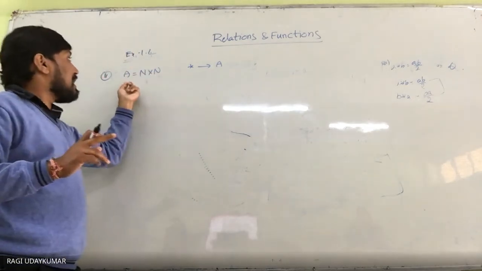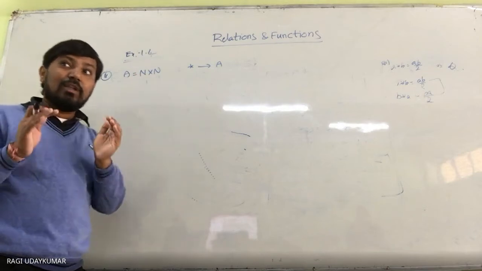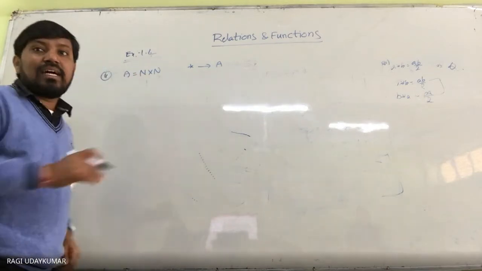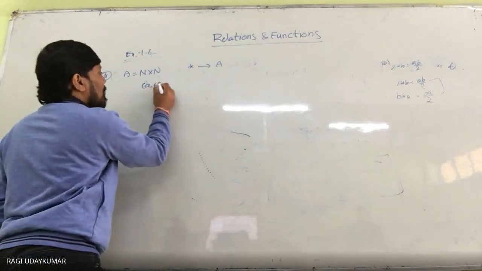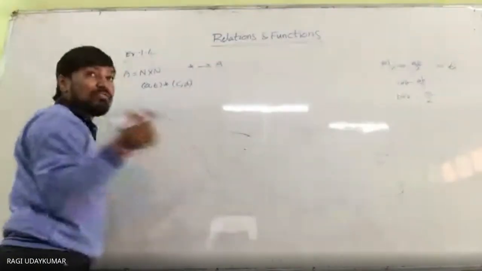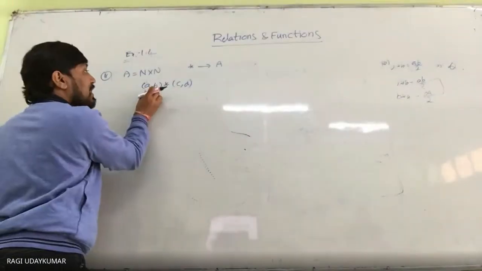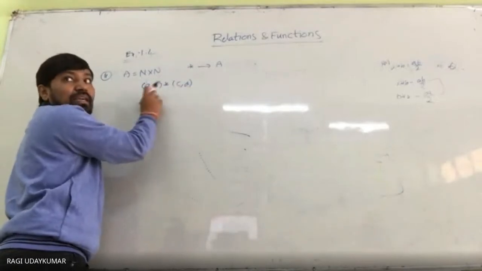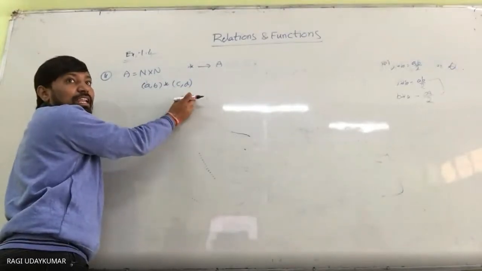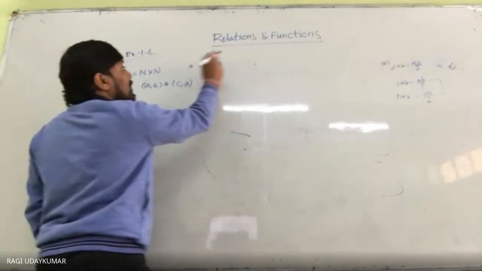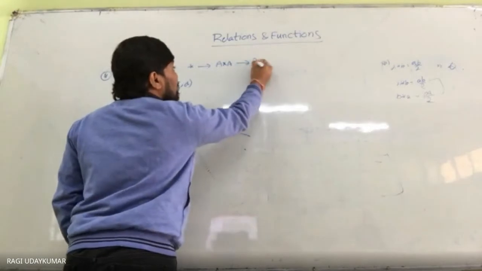Here A is a set of elements which are ordered pairs. It is defined such that (a,b) star (c,d). In the previous problems we were taking only one element, but here we are taking ordered pairs, because it is defined on A.